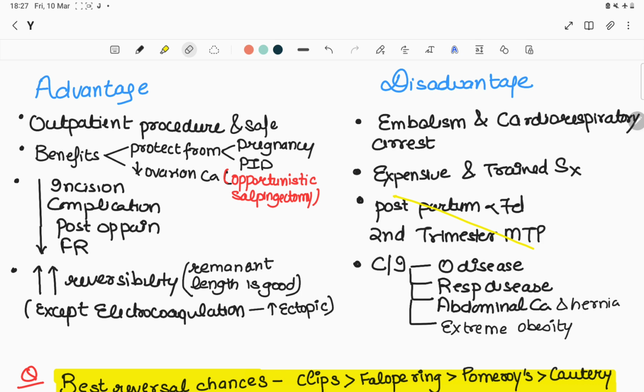Then the fourth advantage is that there is a high chance of reversibility because the remnant length of the tube is good, except in electrocoagulation, because here the tubal damage is more.